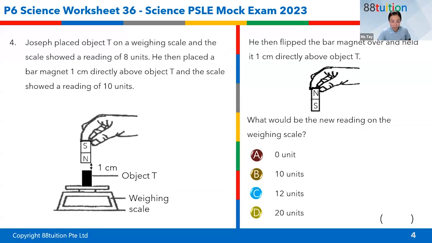Joseph placed object T on a weighing scale. Then the scale showed a reading of 8 units. So it shows the number 8 here. After that, he placed a bar magnet. So this is the bar magnet he's talking about. 1 cm directly above T. The scale showed a reading of 10 units. Why did this happen? If you know, tell me quickly. Why do you think this happened?